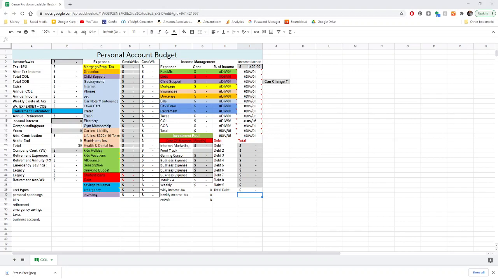So first things first, a lot of people are already in a living situation. So instead of us starting with plugging in income and budgeting around our income, I want to show you how most people tend to be out of budget. And this is how we can address this. So what I'll do here is I'll plug in some of my costs that I know off the bat, and we'll go from there,